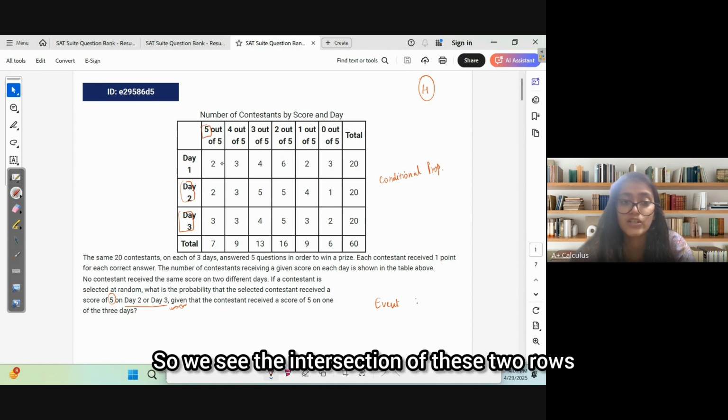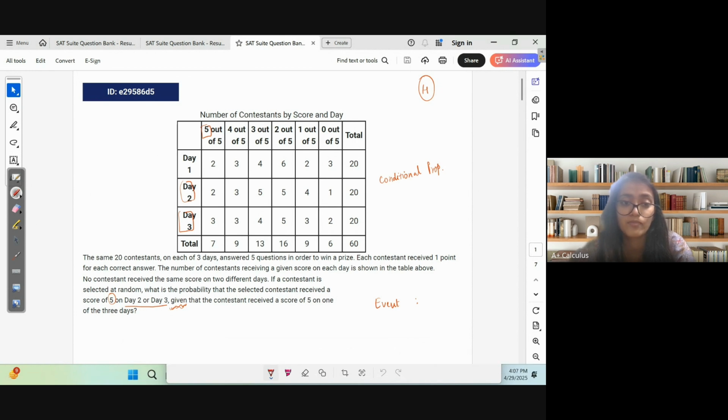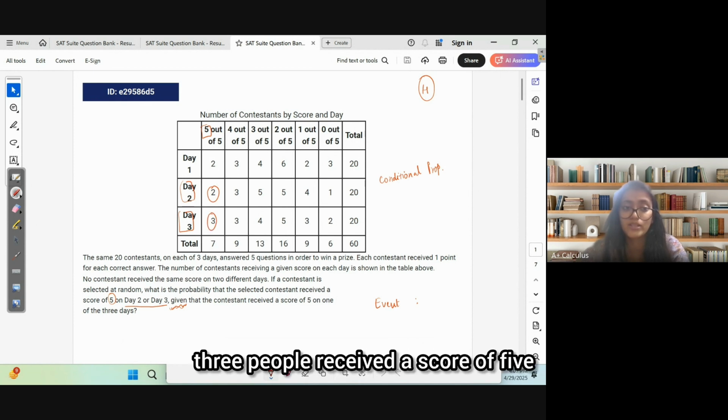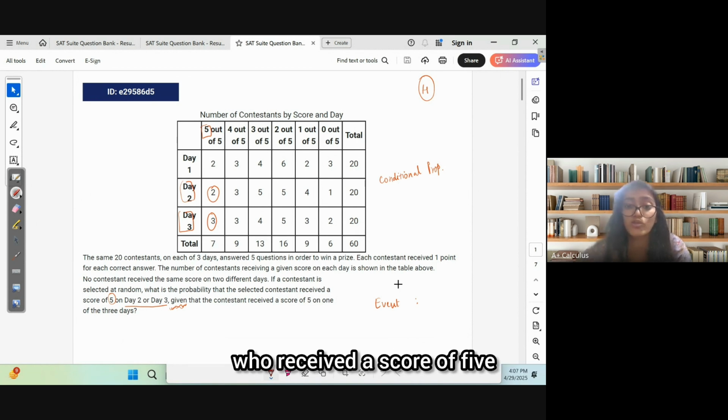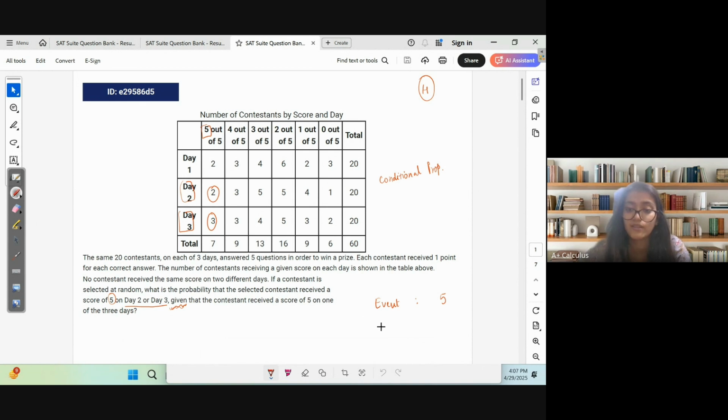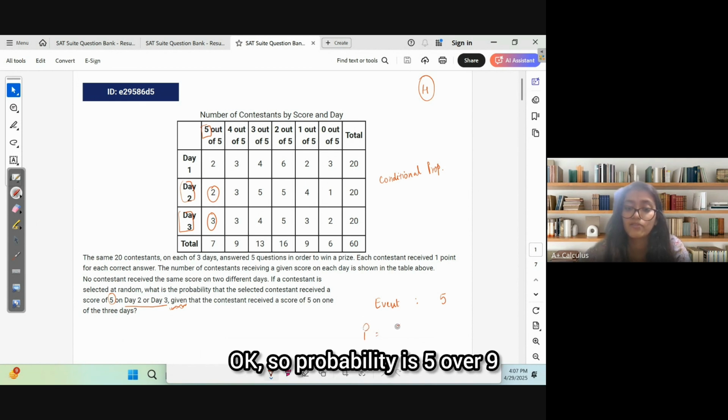So we see the intersection of these 2 rows and this column. See, on day 2, 2 people received a score of 5, and on day 3, 3 people received a score of 5, right? So there are a total of 5 contestants who received a score of 5. So we'll write 5. Okay, so probability is 5 over.